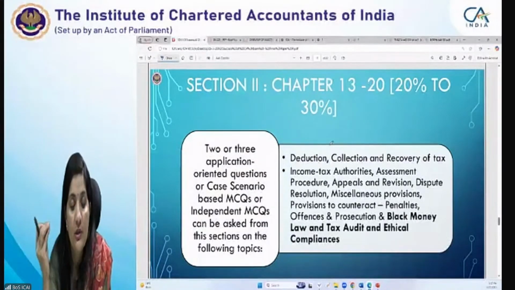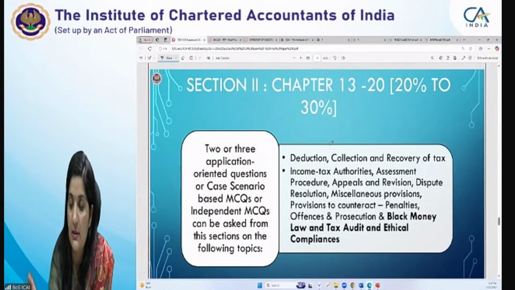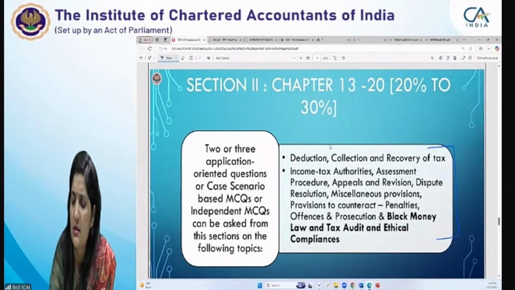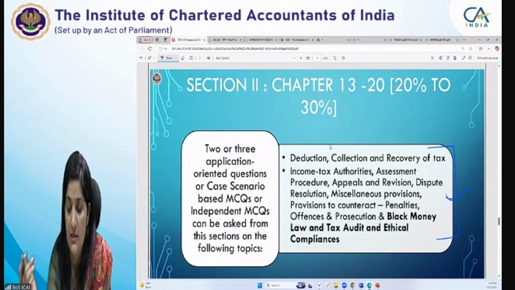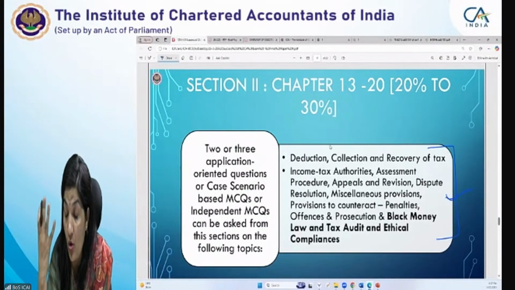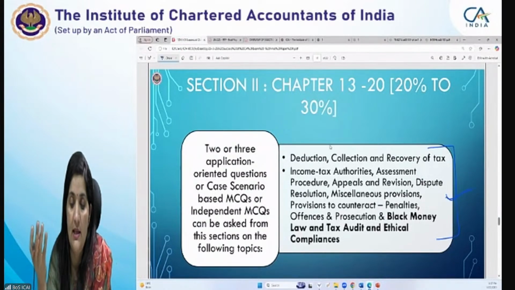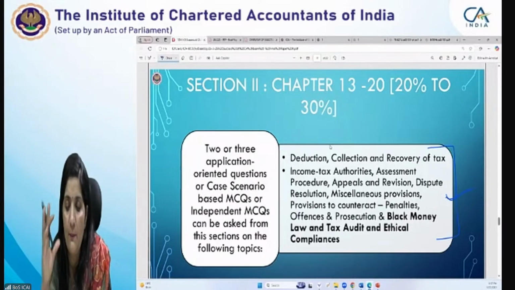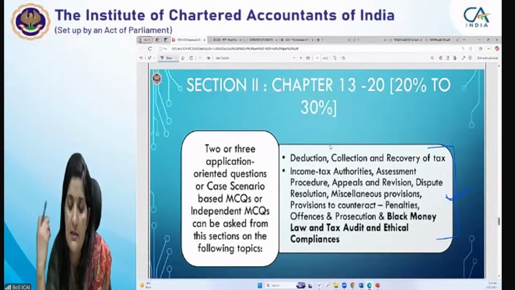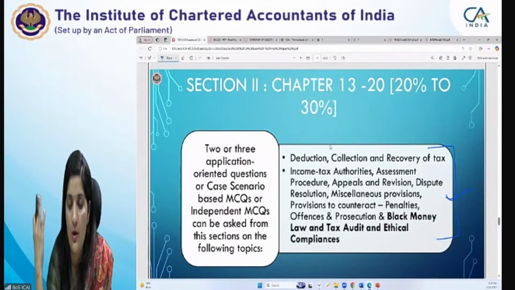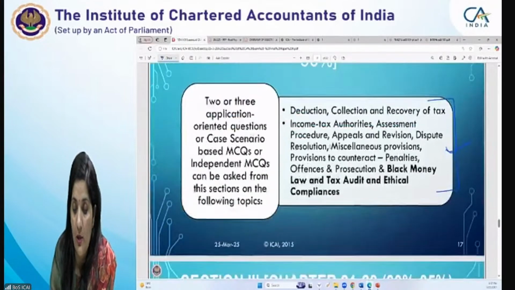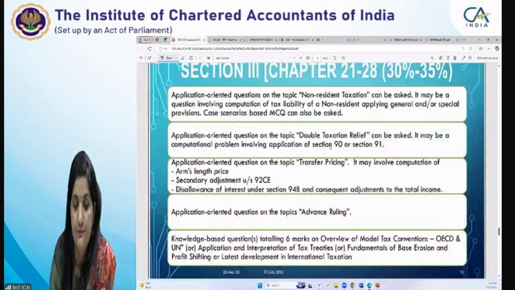Two or three application oriented questions can also be asked from these things, and we have already discussed what is important in this. What is your strength, those areas you have to identify. So practice, more emphasis should be placed on those areas to have the confidence that yes, anything you may be asked from this chapter, I would be able to answer. So accordingly you plan and make the strategy.